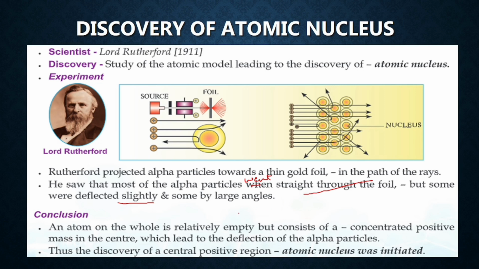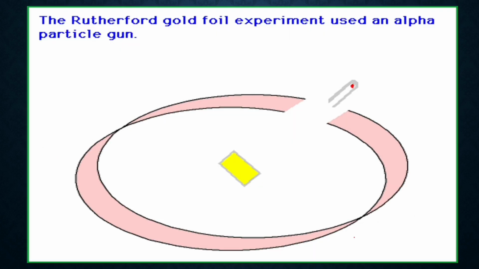So he observed that the atom consists of relatively empty space with a concentrated positive mass in the center, which led to the deflection of the alpha particles. The discovery of this central positive region was the atomic nucleus. This was the experiment.